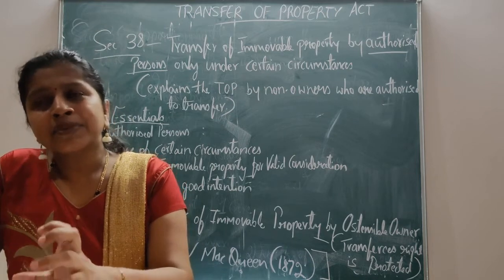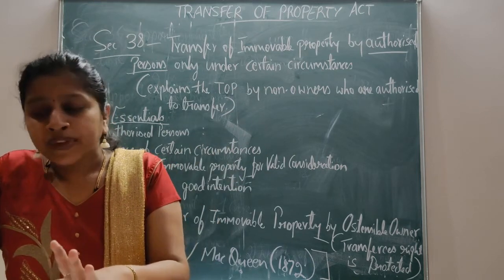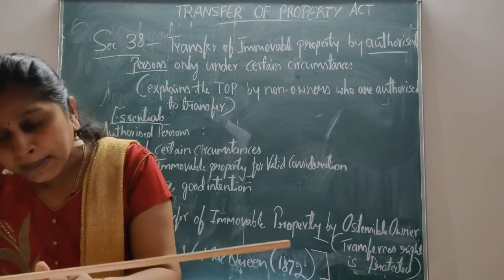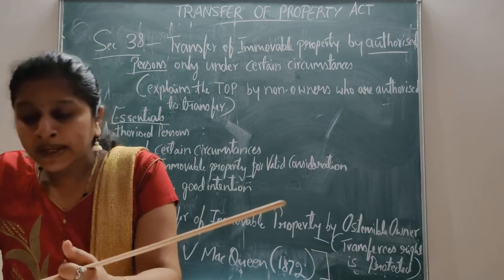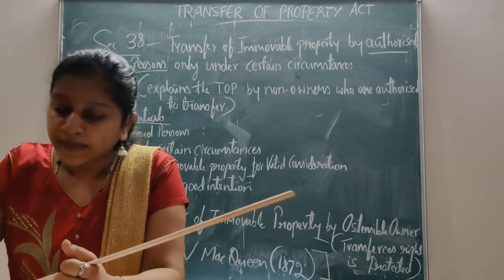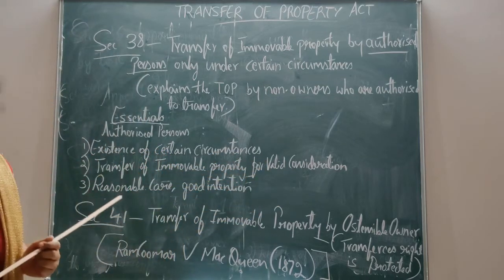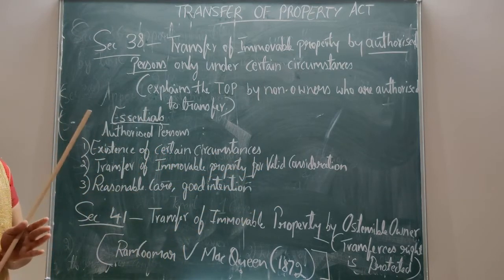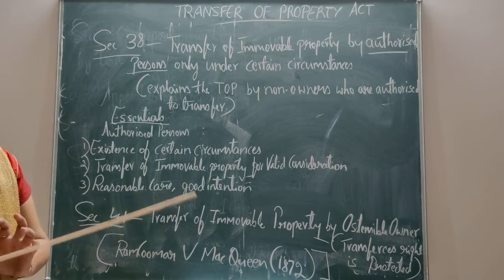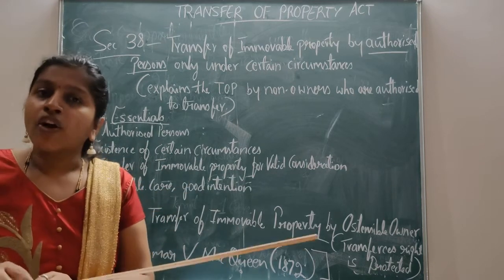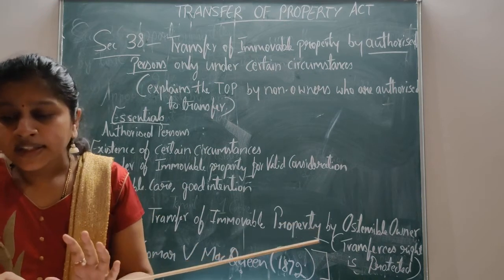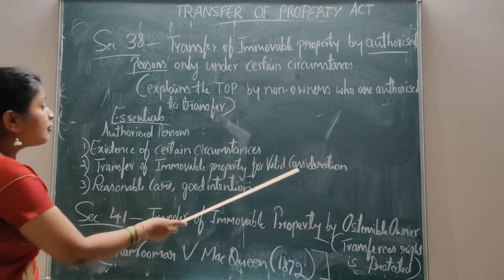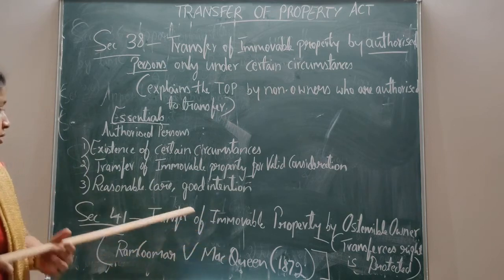Consideration means something in return must be paid, such as a sale price or mortgage money paid by the transferee to the transferor. The transfer should not be free. It must not be gratuitous. It must be for some consideration. It is a transfer of immovable property for valid consideration.